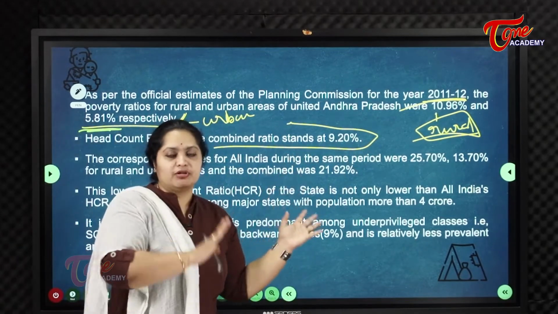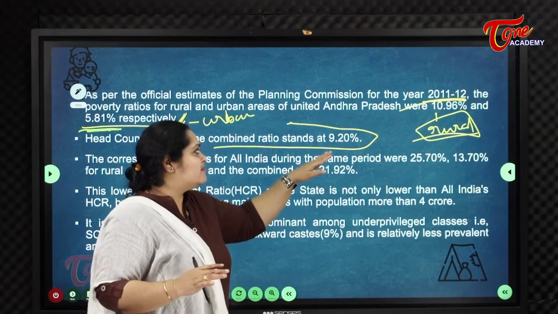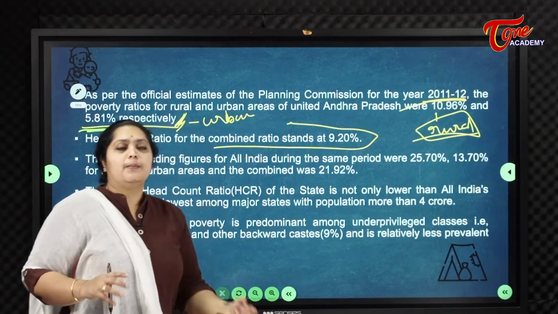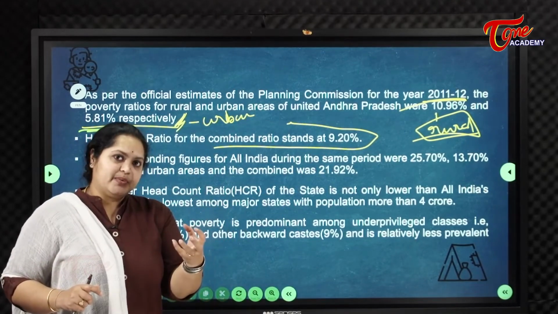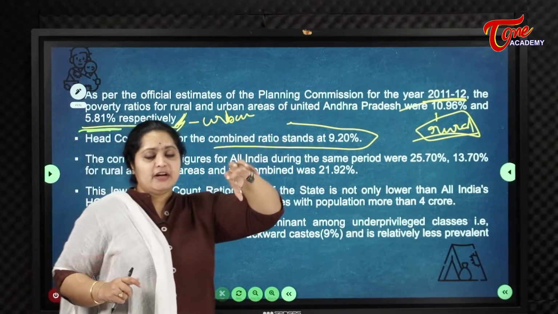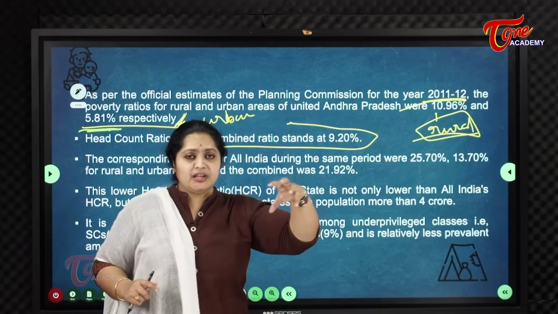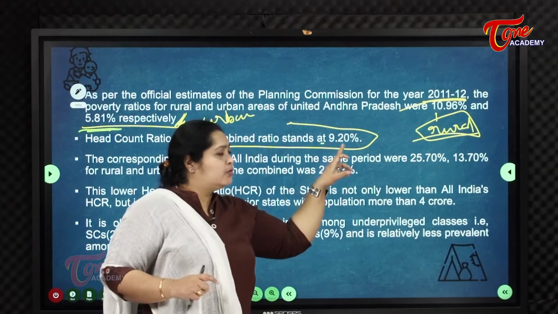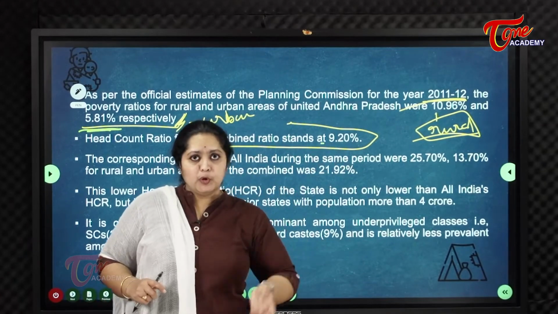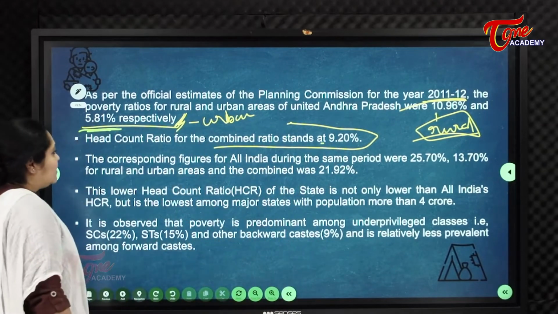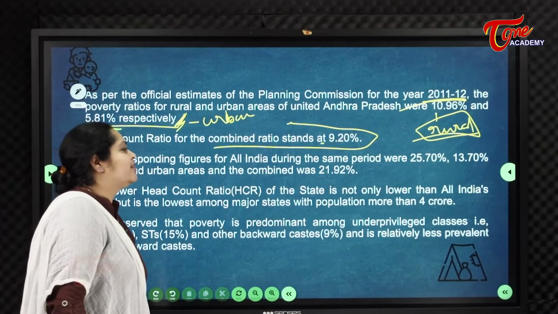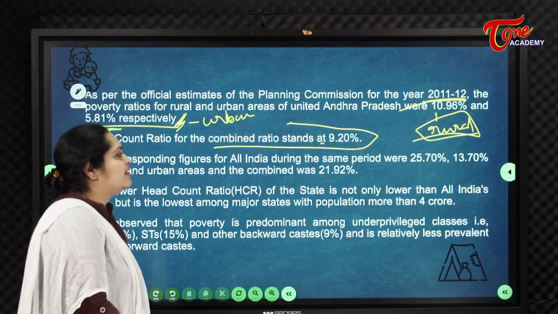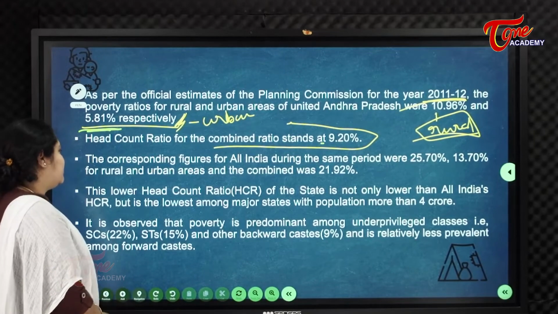If we take both rural and urban together, it comes around 9.20%. Means in combined Andhra Pradesh in 2011-12, according to the Planning Commission, 9.20% of people are poor.